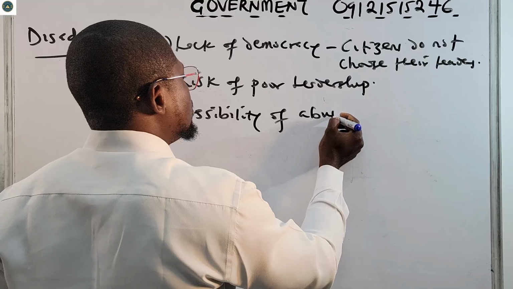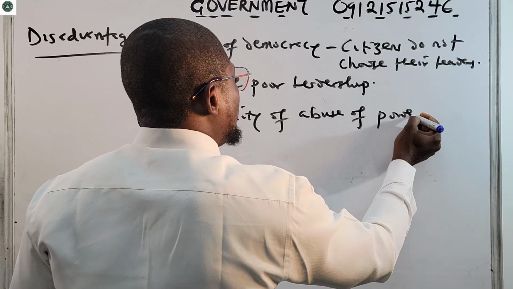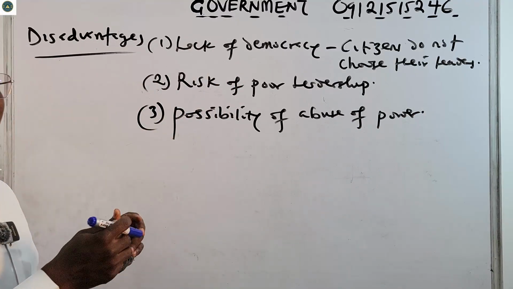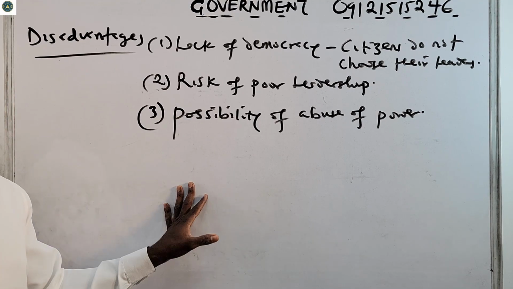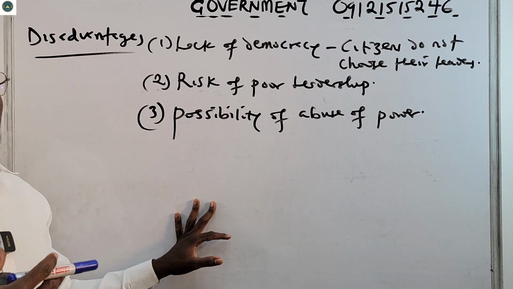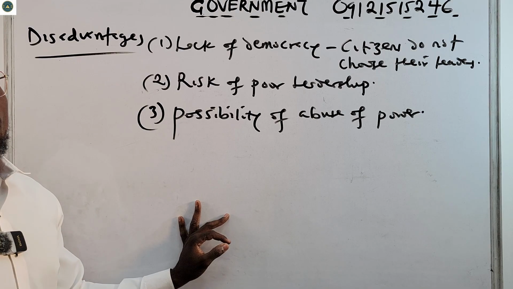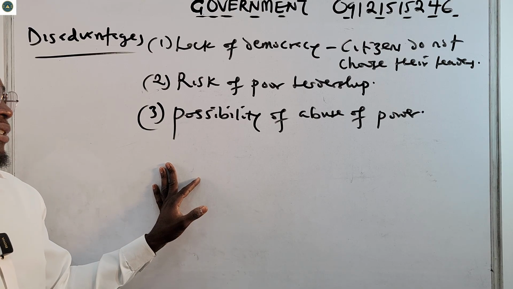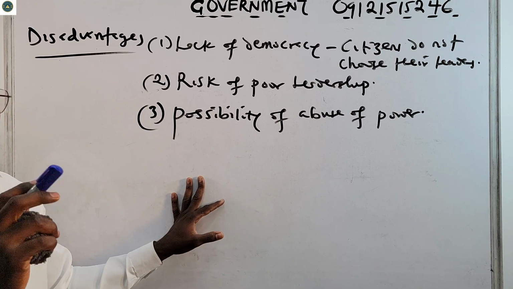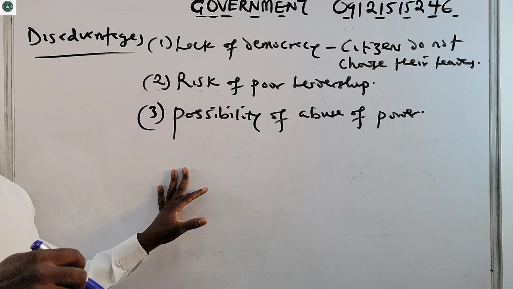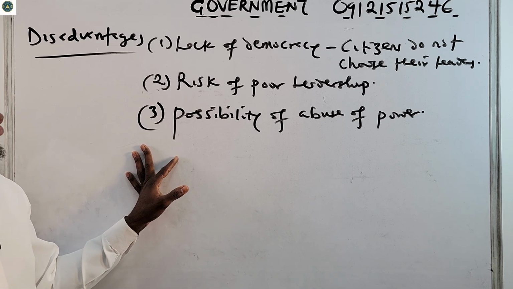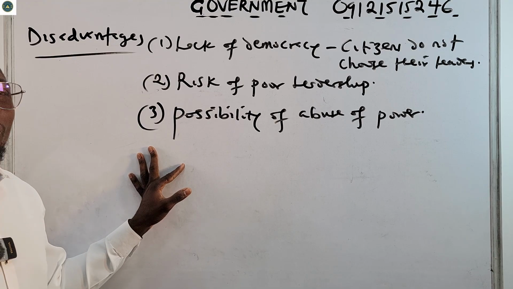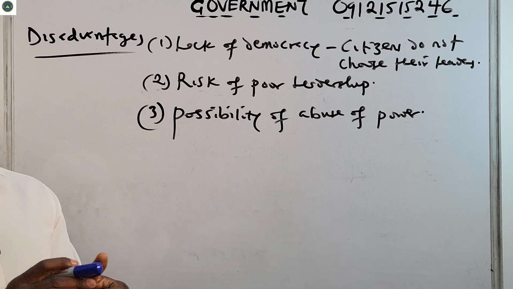There is a possibility of abuse of power. The throne can fall, the crown can fall, and the monarch can be one that abuses power and now wants to become a dictator. So for that singular reason, there's that risk, a possibility of them abusing the power that has been given to them. And also number 4, it can be expensive to maintain the royal family and their privileges.